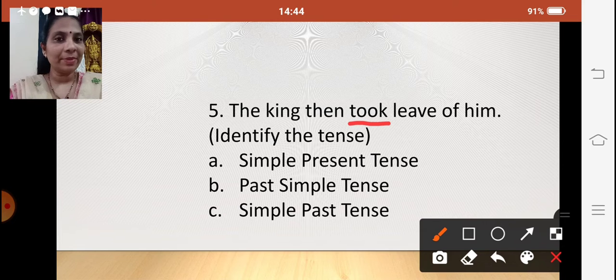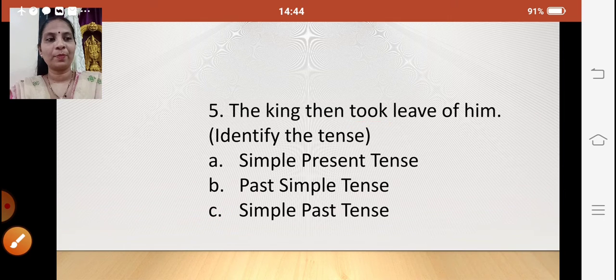So what time is it telling us, children? It is telling us about the past. And what aspect is it? Is it simple? Is it present? Is it perfect? Is it continuous? Or is it perfect continuous? So it is simple past tense. It's telling a past tense, and the aspect is simple. So our option will be simple past tense. The king then took leave of him. That tells us about a simple past tense. So that is our answer for this question.